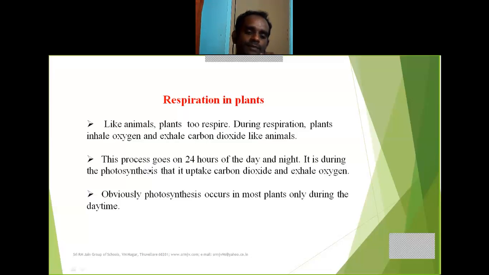During that time alone, plants take up carbon dioxide and release oxygen. But in the night time, there is no photosynthesis. Plants inhale oxygen and exhale carbon dioxide. Obviously, photosynthesis occurs in most plants only during the daytime.